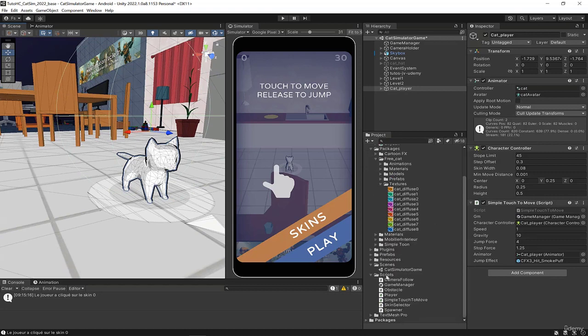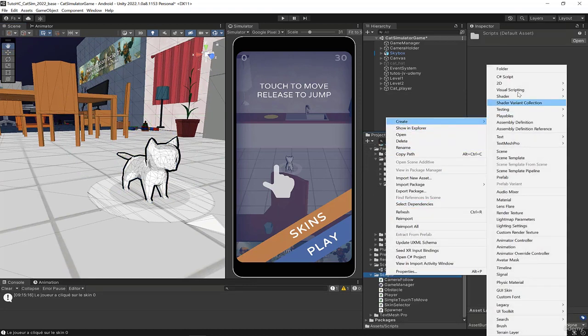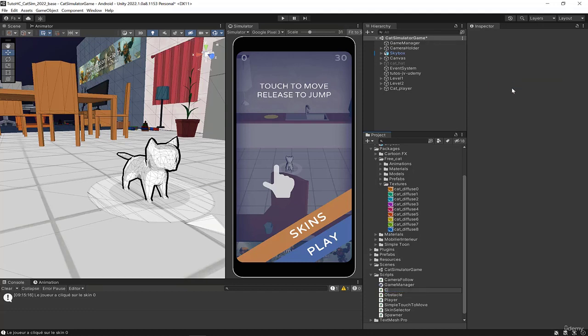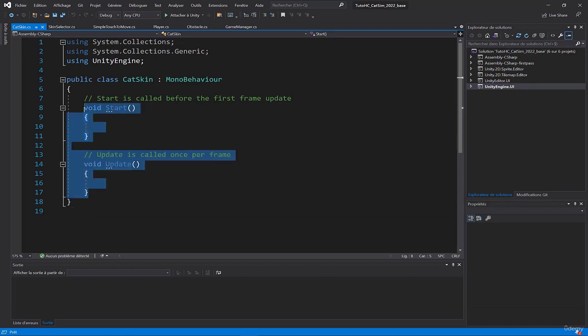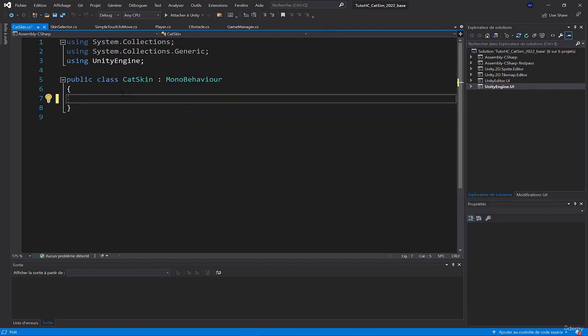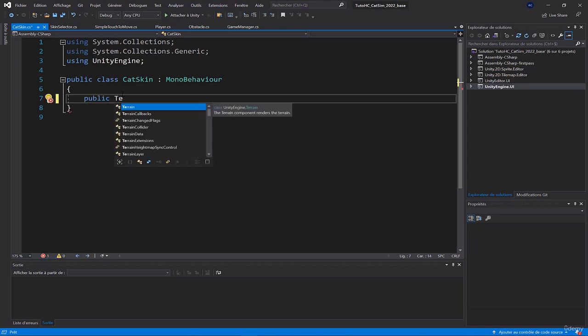I go to the scripts folder and right click, create C# script, and I'll call it cat skins. We'll delete everything that's in there and then we'll create a variable that will be public. It will be an array of textures 2D.